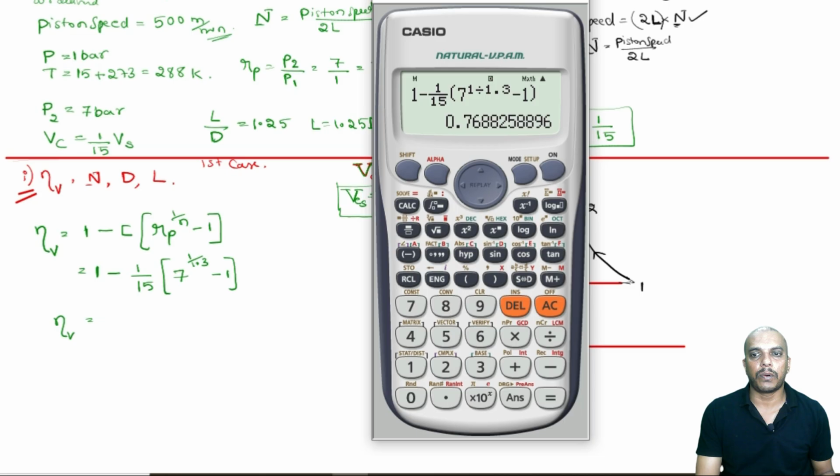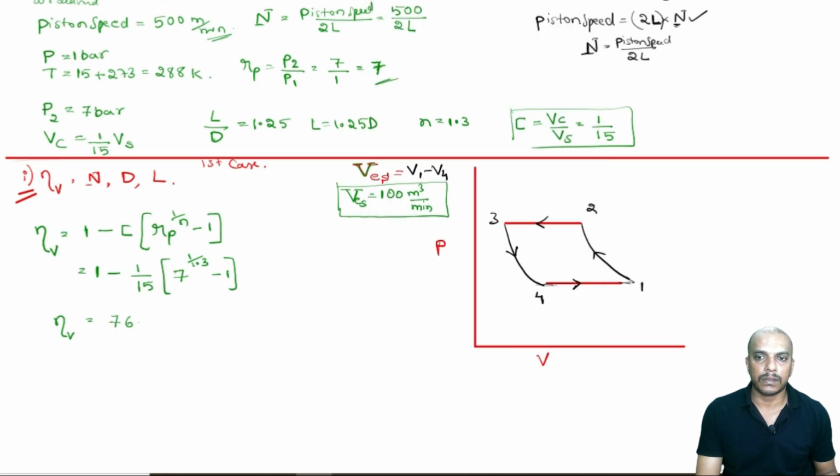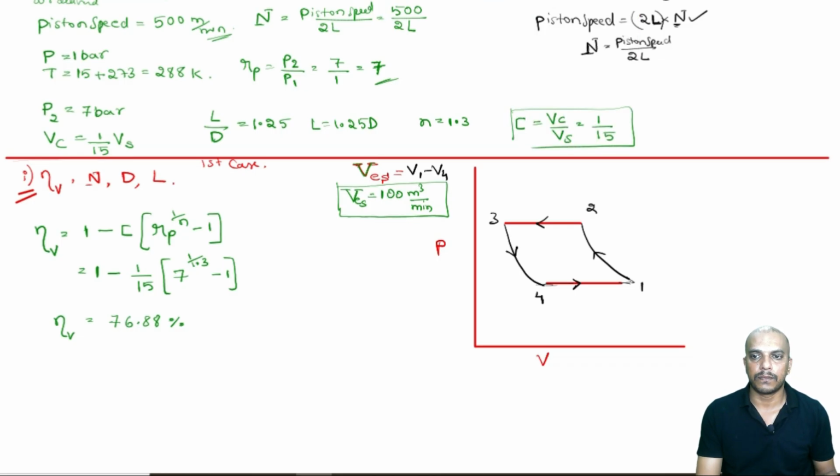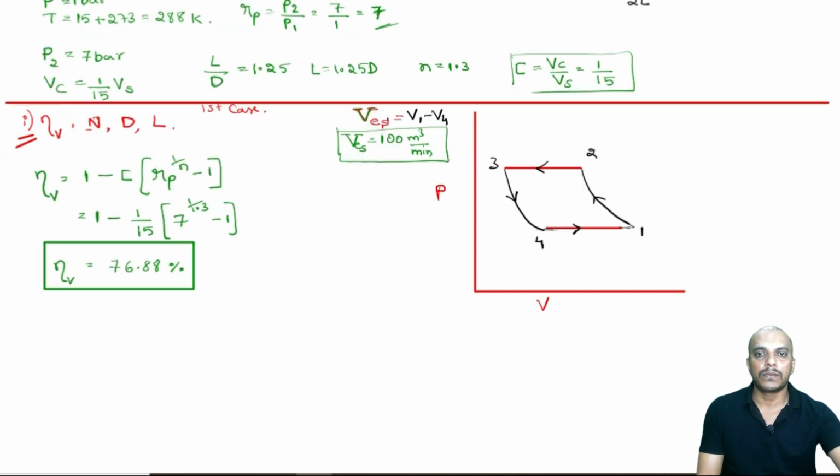That will be 76.88 percentage. Multiplying by 100 of course, that is when you get 76.88 percentage. Okay. So, once you have this volumetric efficiency, we can go on solving it further.